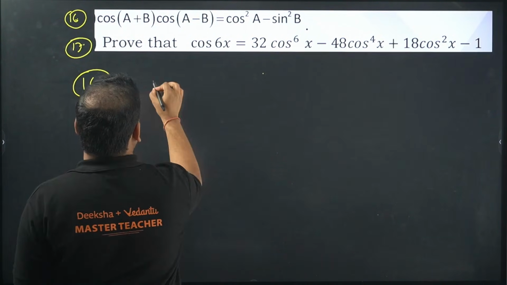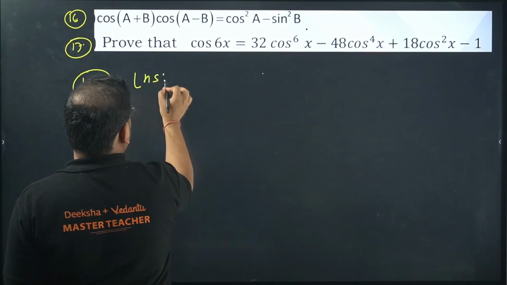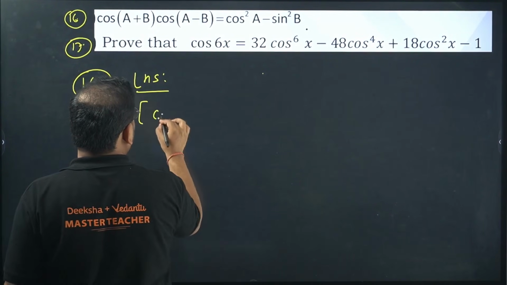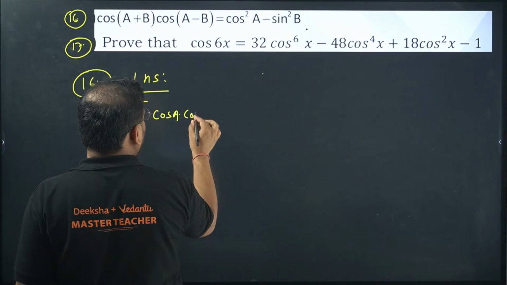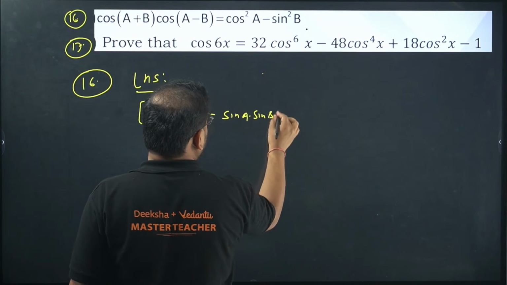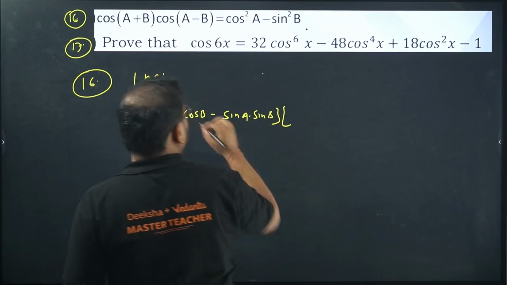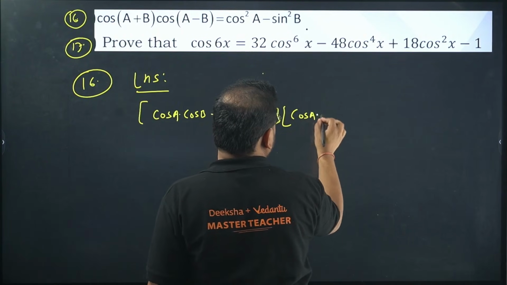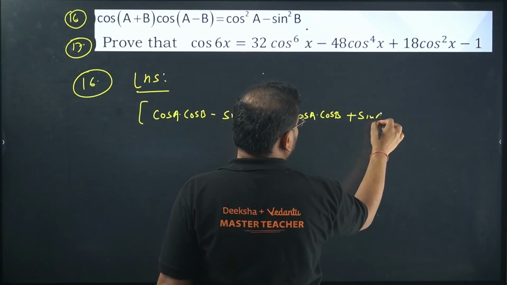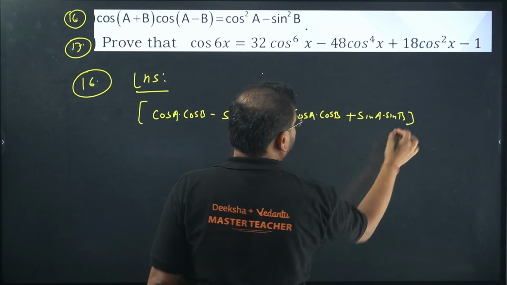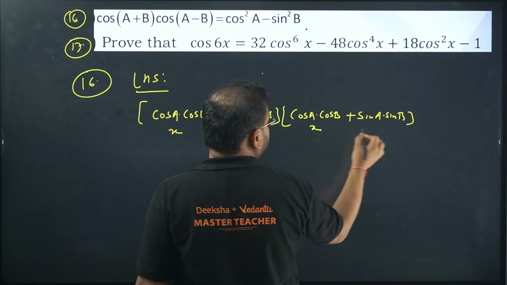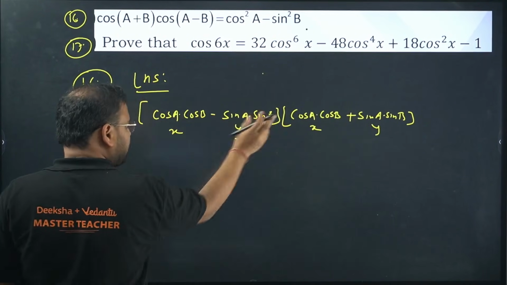Cos a plus b. Let's take the LHS only first. Cos a plus b formula is there? Yes, sir. What's the formula? Cos a cos b minus sin a sin b. What about this side? Cos a minus b. Sir, formula is there. Cos a cos b plus sin a sin b. If you take this as x, this is what? X minus y. This is again x plus y. What is the formula? Square of this minus square of this.